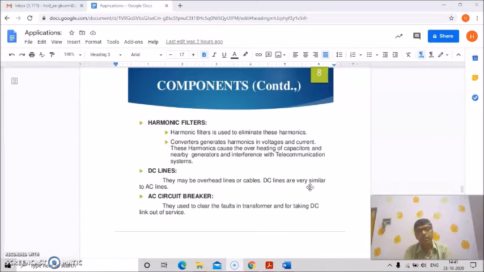DC lines may be overhead lines or cables, and DC lines are very similar to AC lines. AC circuit breakers are used to clear the faults in the transformer and for taking the DC link out of service. This is the purpose of using AC circuit breakers.